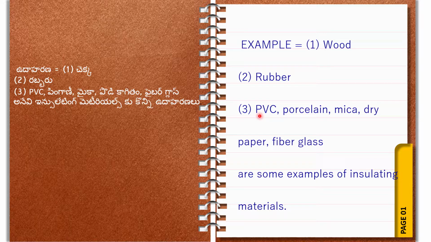PVC also does not allow any current inside. That's why this is an insulator. Likewise, porcelain also does not allow the current inside. That's why this is also an insulator. Like this, mica, dry paper, fiberglass. These are the examples of insulating materials. These are the insulators.